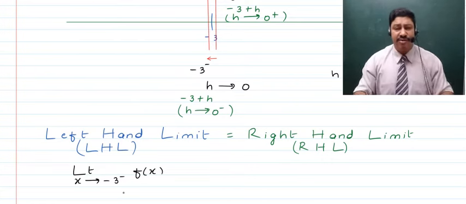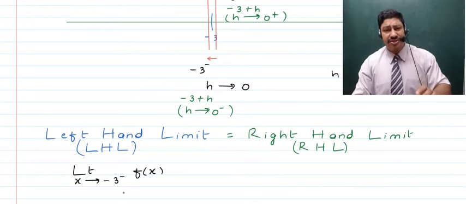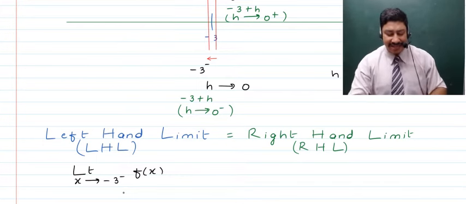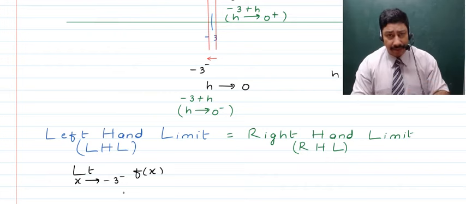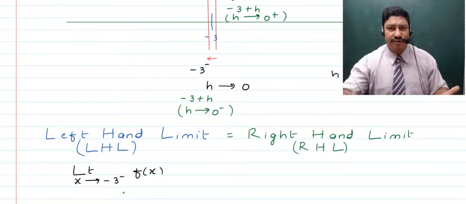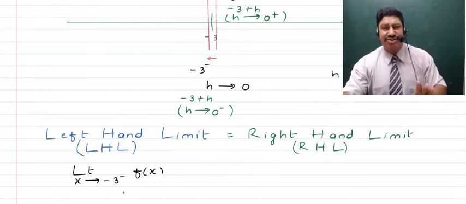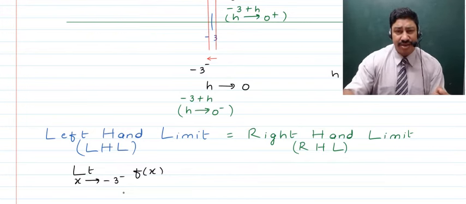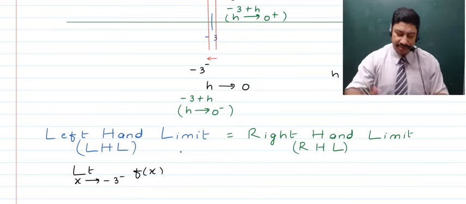That means here we want to find out the limit of a function at a point on the left hand side of minus 3 but very close to minus 3, and that is why in the index you have this minus sign. This is just symbolic, as there is no number, so I'm sure you must be feeling that this is nothing that you've read till now, but this is actually symbolic. This shows that a point is being talked about which is on the left hand side of minus 3 and very close to minus 3, right?